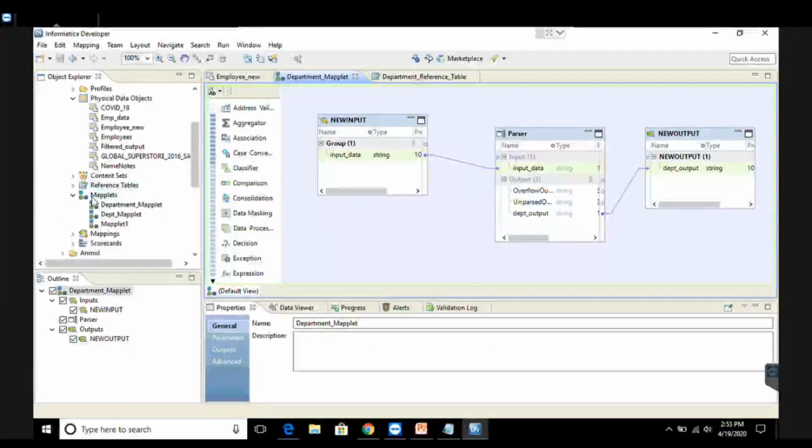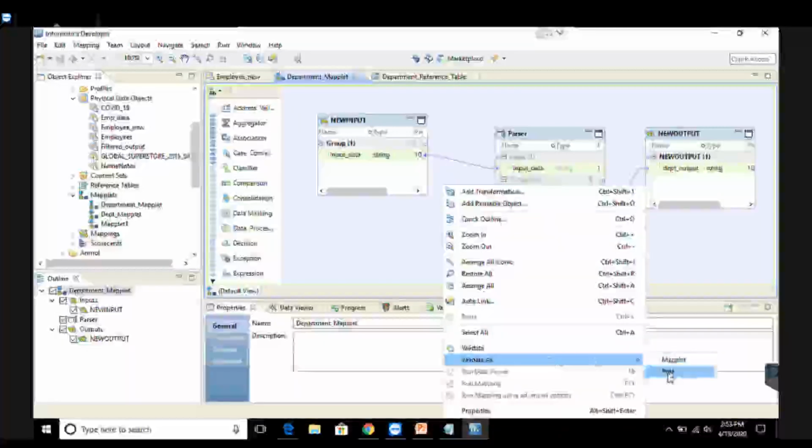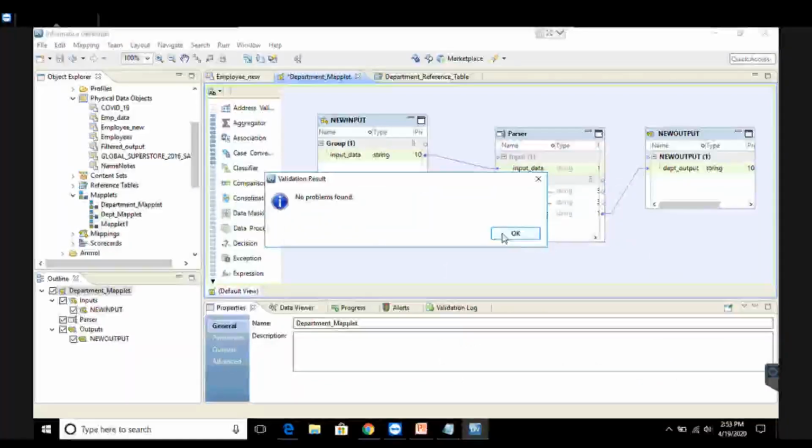Now to convert this Maplet into the rule, I can just go back to the gray screen, right click and use the option called validate as. So when I use validate as, you can see there are two options, that is Maplet and rule. When I click on validate as rule, what will happen? It will convert my Maplet into a rule, and by validating it, I click on OK.